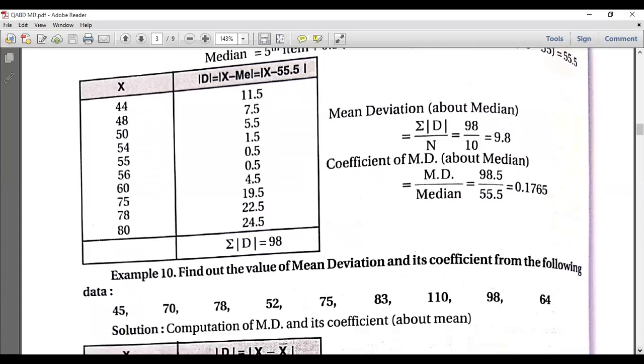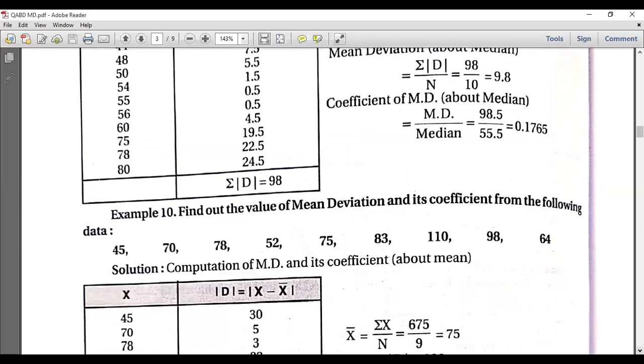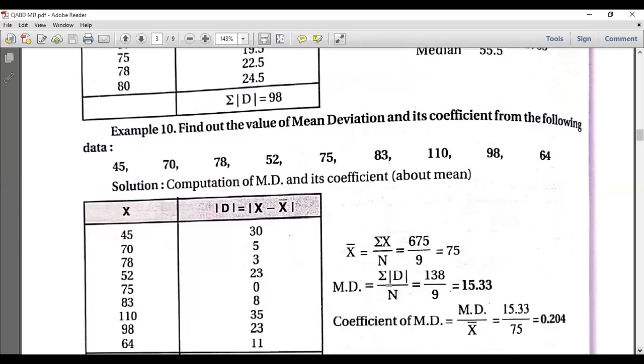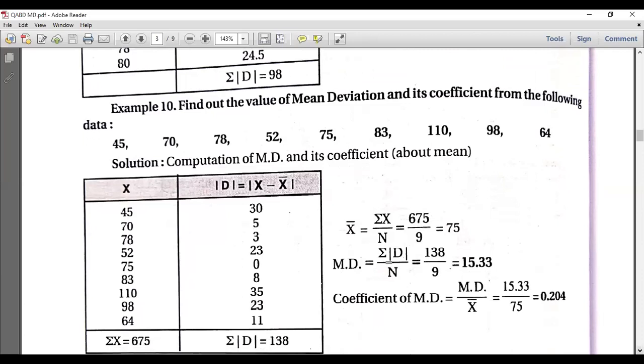I'll solve one more problem here. Computation of mean deviation and coefficient about mean. Okay. So how to calculate mean deviation through mean? First, we need to find out the x bar, summation of x by n. What is summation of x? The total of this is 675, divided by 9, we got 75.